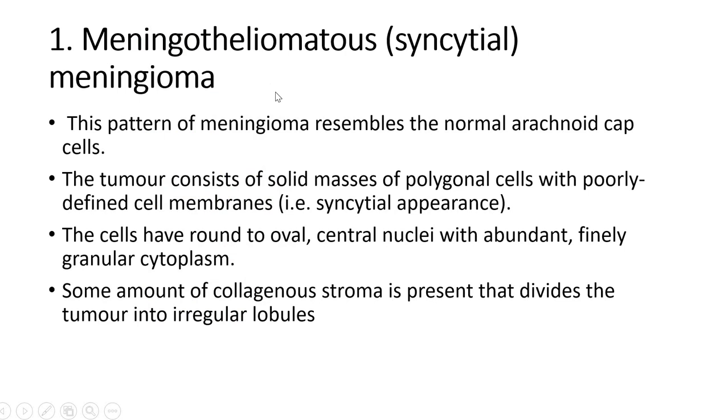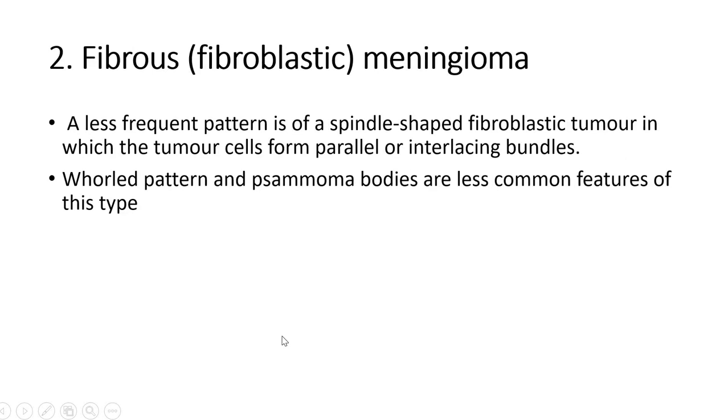So meningothelial or the syncytial meningioma: here the tumor cells are solid masses of polygonal cells with poorly differentiated cell membranes. So they typically have a very syncytial appearance, arranged in sheets. Another characteristic feature you will see here is that the tumor cells can also show a whirling pattern, like whorls, like circles. So a syncytial pattern and whirling pattern can be seen in a meningothelial meningioma. In between these tumor cells, we will find a lot of collagenous stroma that divides the tumor into irregular lobules.